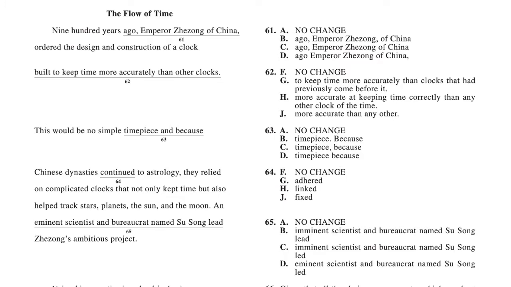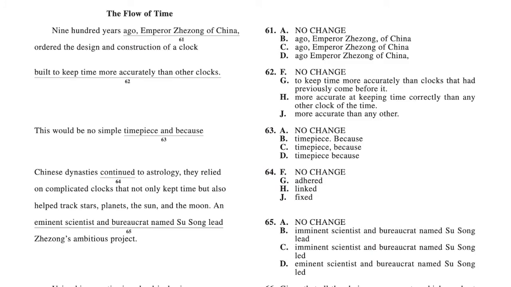Now let's go to D. So for D, 900 years ago, Emperor Zedong of China, comma, ordered. So that's separating a dependent clause and not even an independent clause. It's basically just causing a separation where there does not need to be a separation, where there can't be a separation. This is incorrect as well, because now there's literally no subject and there's still a verb. So this is grammatically incorrect. So the answer had to be C. 900 years ago, comma, Emperor Zedong of China ordered the design and construction of a clock. So that is the answer, C. The only one that allows a subject and verb agreement.